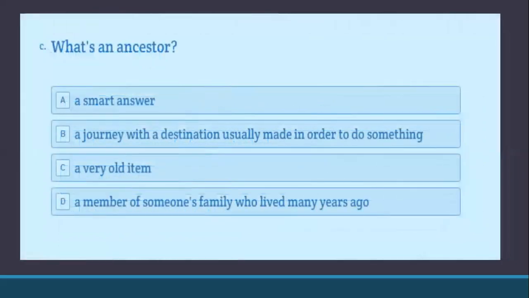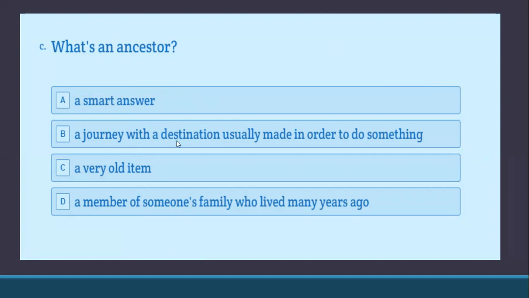Next question says, what's an ancestor? An ancestor. Think, think, think. Is it a smart answer? A journey with a destination, usually made in order to do something. A very old item, a member of someone's family who lived many years ago.